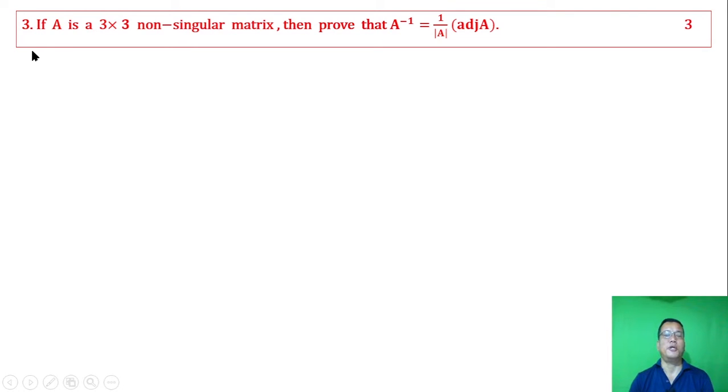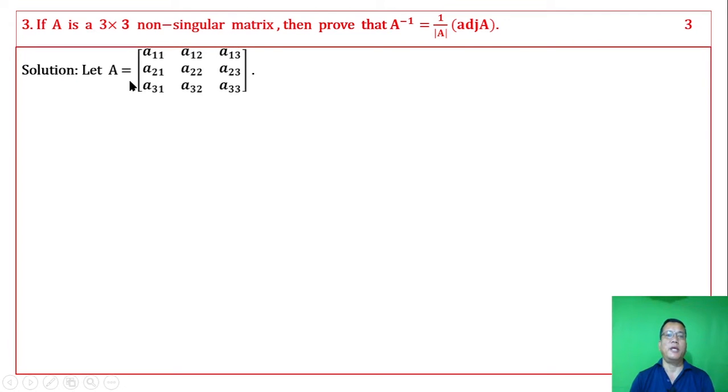Question number 3. If A is a 3 by 3 non-singular matrix, then prove that A inverse equals 1 by determinant A into adjoint A. 3 marks. Let A equal to first row A of 1 1, A of 1 2, A of 1 3, second row A of 2 1, A of 2 2, A of 2 3, third row A of 3 1, A of 3 2, A of 3 3.